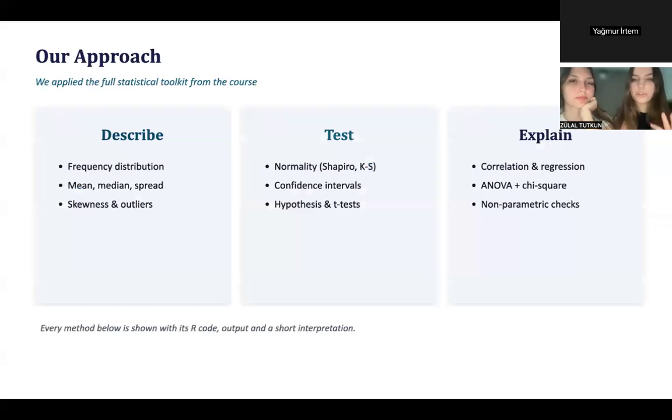Here's how we approach the data. First, we described it. We used distributions, averages, spread, and skewness. Then we tested it by using normality tests, confidence intervals, and hypothesis tests. And third, we tried to explain it using correlation, regression, ANOVA, chi-square, and non-parametric checks. Every method comes with its R code in our report.